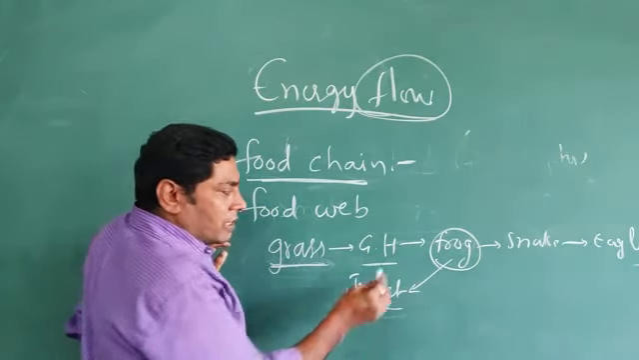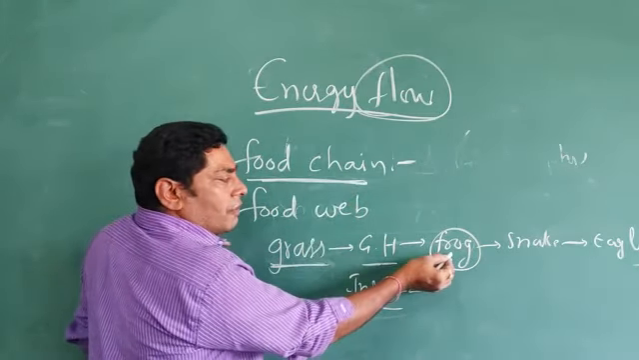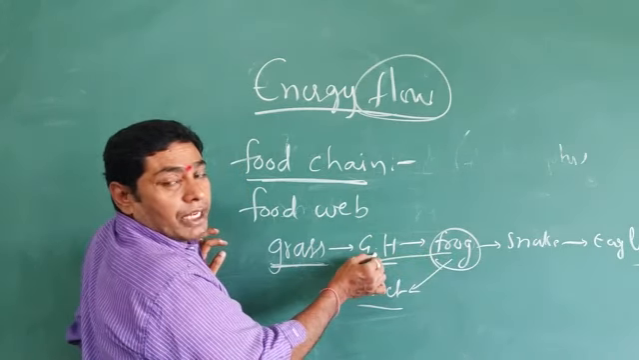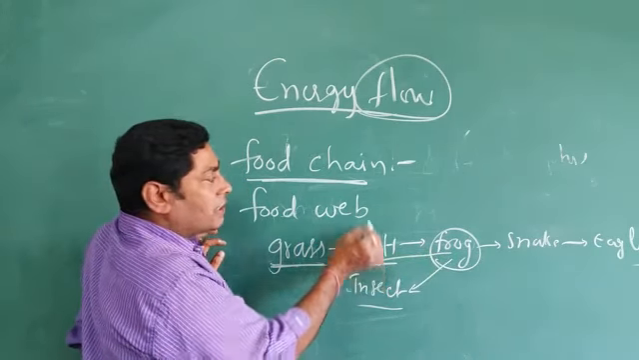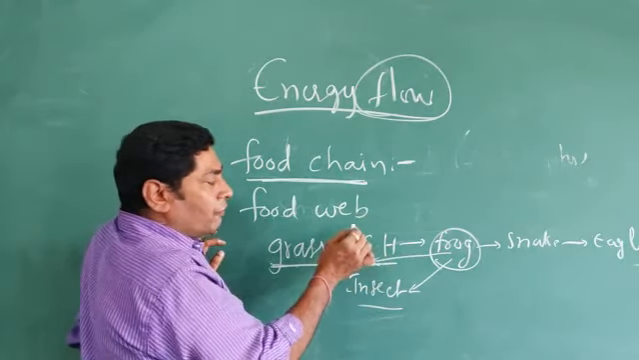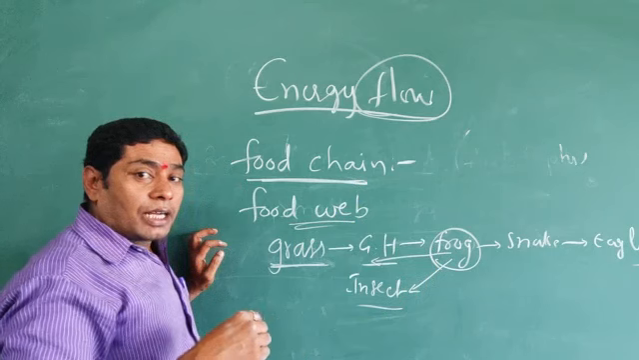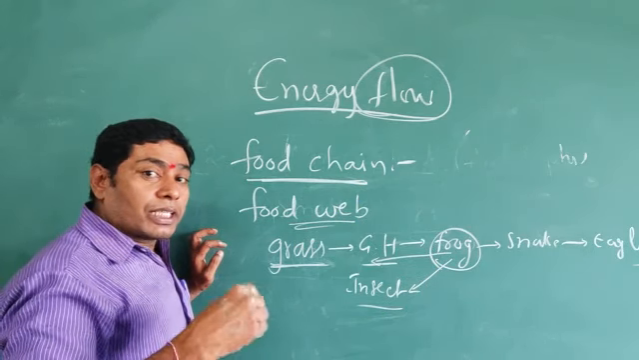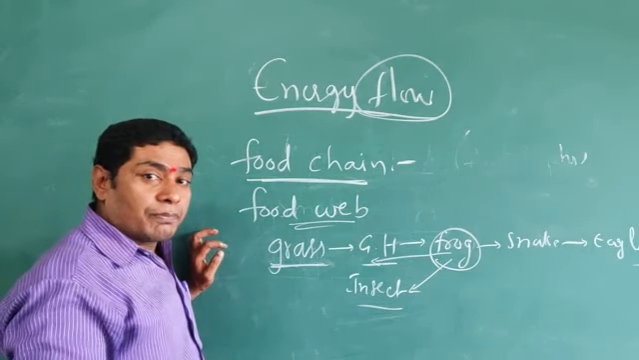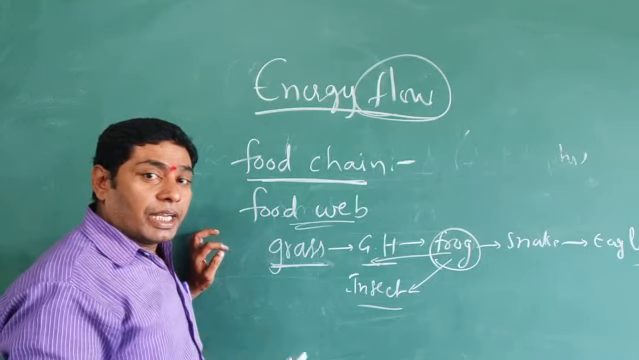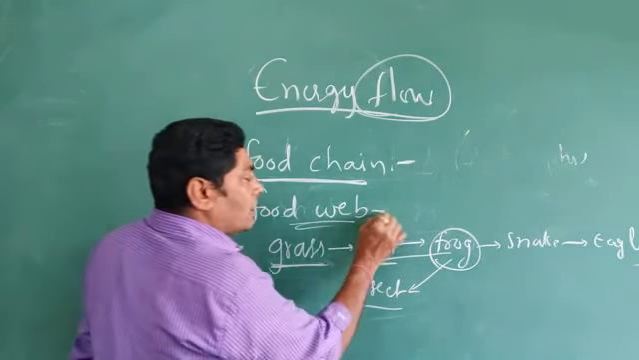So a food chain means one organism is depending on only one other organism for feeding purposes. This interaction is known as a food chain. But a food web means one organism is depending on other organisms, more than one organism, for feeding purposes. This interrelation of feeding among the organisms is known as a food web.